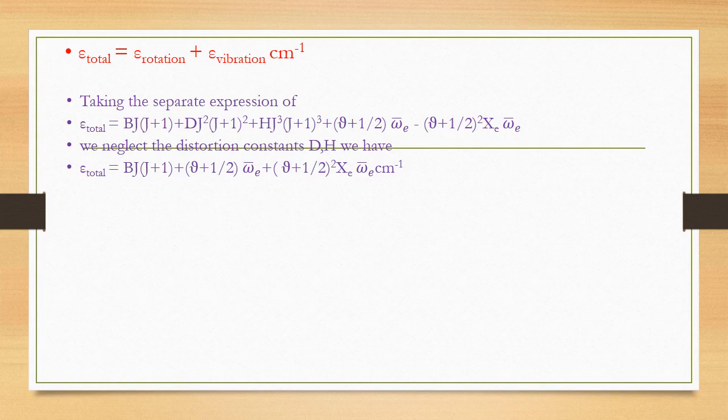And the vibrational energy is (v plus 1/2) omega e minus (v plus 1/2) whole squared xe omega e.